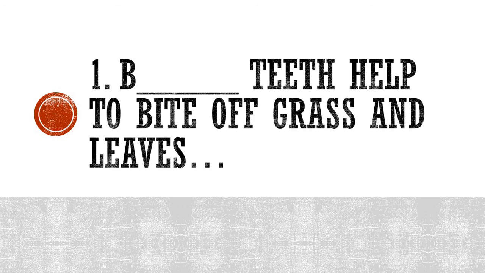If you have read the textbook carefully, the answers are already there in the textbook itself. B dash teeth help to bite off grass and leaves. So here the type of teeth is asked. I hope that you are trying to write the answer, so that when you check your answer, if it is right, it is good that at least you have tried your level best. So here is the correct answer: broad. Broad teeth help to bite off grass and leaves. This is especially for herbivores.